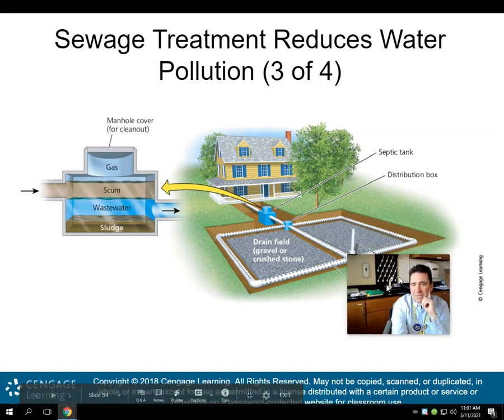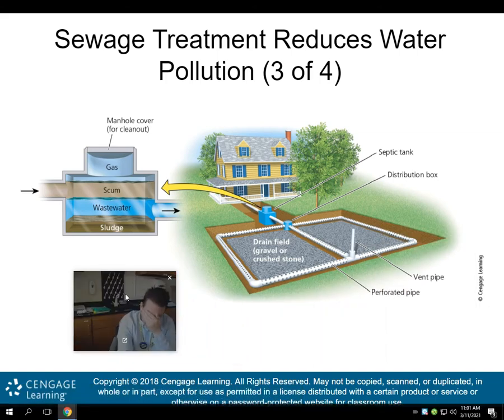So here's a septic tank. I'm sure most of you here in Ardsley don't have these, but where I grew up in Ringwood, New Jersey, which is just about 25 minutes from here, my parents still have a septic tank. They don't have a municipal sewage system in Ringwood, or at least in parts of Ringwood. So basically what they have in their backyard is a drain field with gravel or crushed stone.